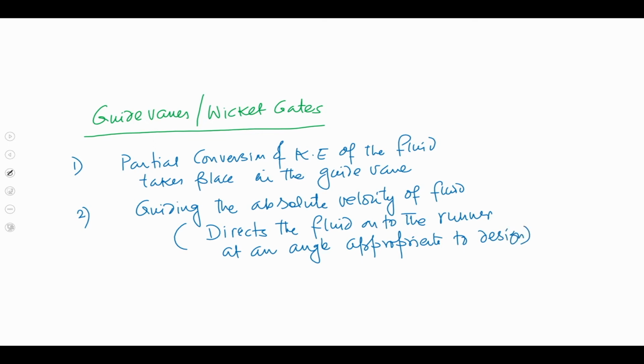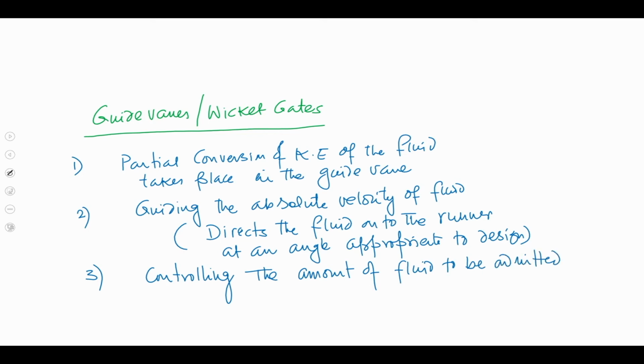Okay. Number 3, which is also important, is controlling the amount of fluid to be admitted from the penstock into the runner, right.